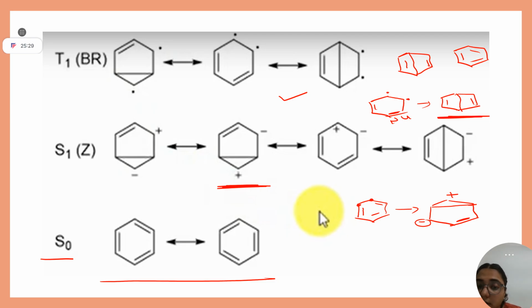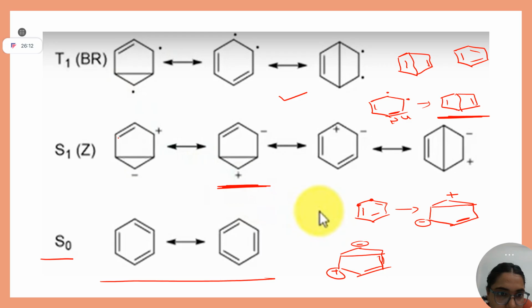Ma'am, for this zwitterionic, how to draw the other two resonating structures? Can you show once? Yeah, I can show you. In that case, if this is negative, right? Like this. Clear? You have to start from here, one bond. Whatever polarity you need, you can start from here. Or you are asking, ma'am, how to write directly from this to this? Yes, ma'am. Okay, for that we can try if we can write directly.